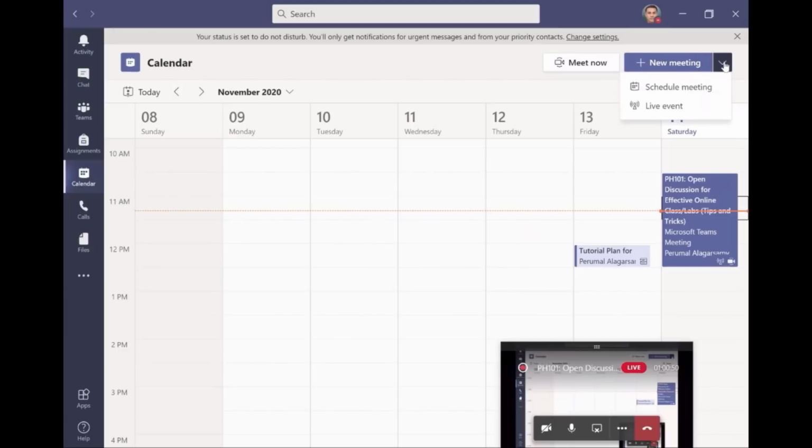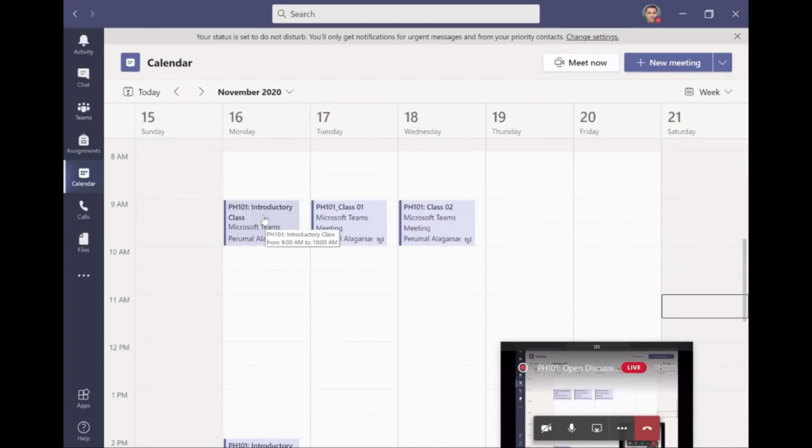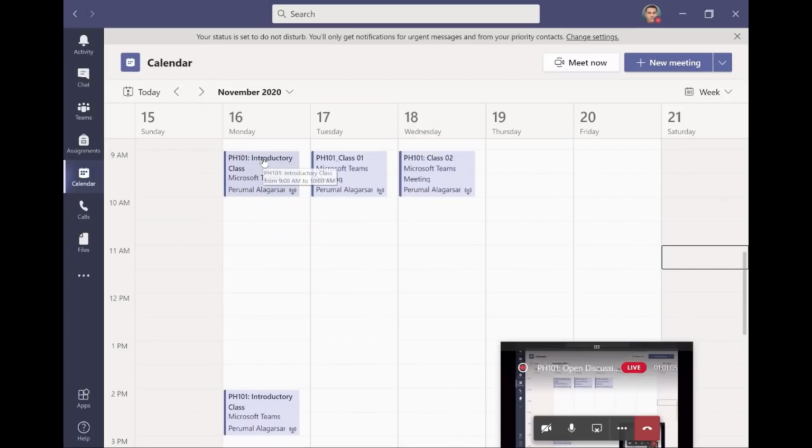So here I can click schedule a meeting or live event, and that is how your classes are scheduled. For example, let's go to next week, and now you can see we have already scheduled a meeting for PH 101. There are two timings. One is from 9 to 9:55 and there are 2 to 3 o'clock, and we will explain how these two schedule comes, and then class 1, class 2 and so on.